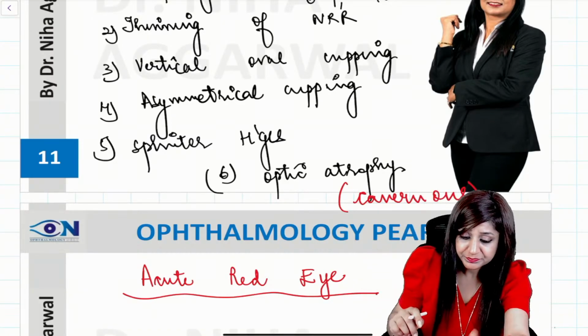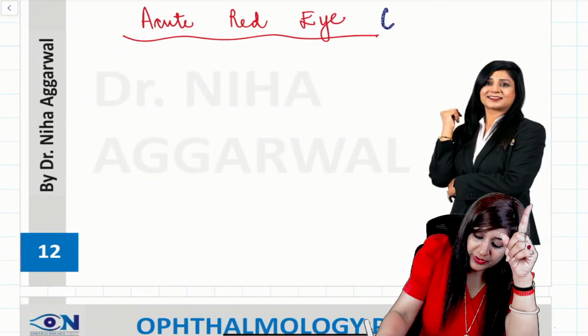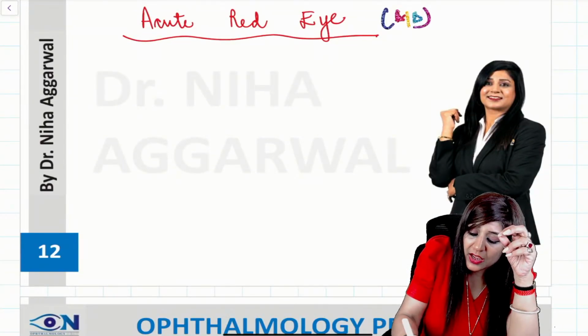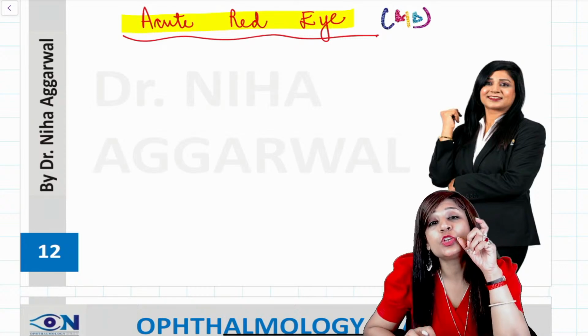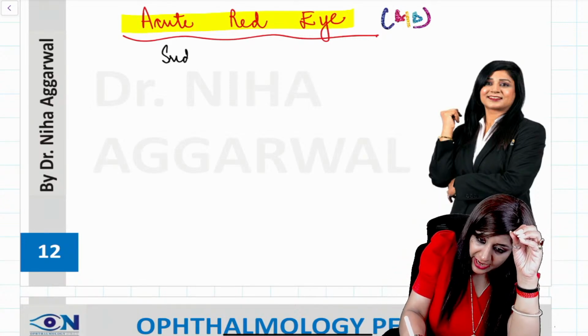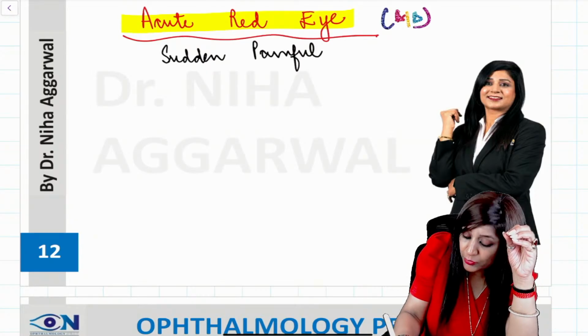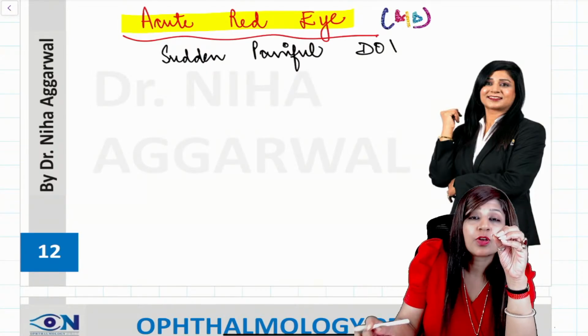Right, guys? Now coming to a very important thing, that is acute red eye. Now whenever I am getting a question on acute red eye, the type of vision loss is sudden and painful diminution of vision.